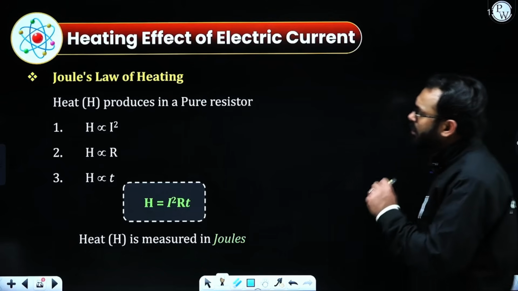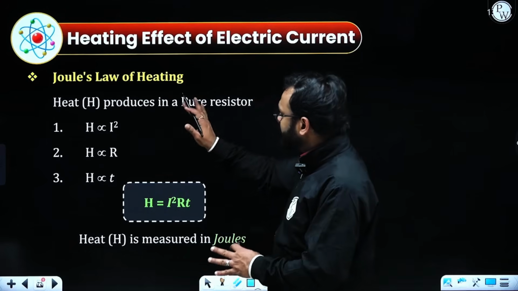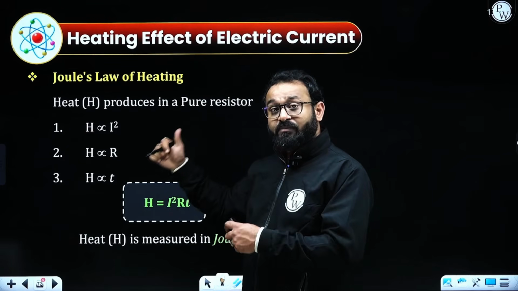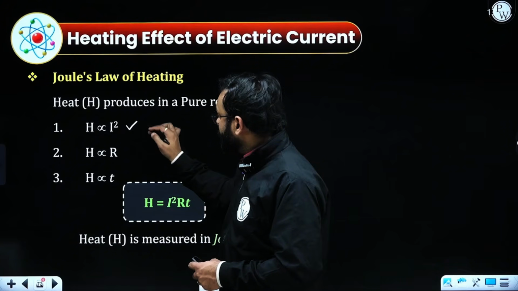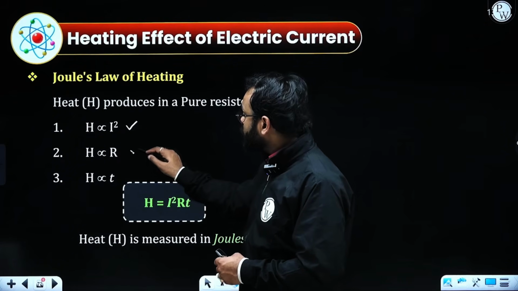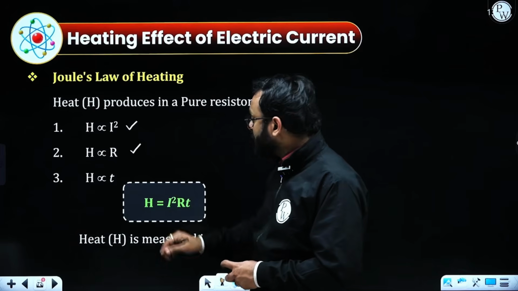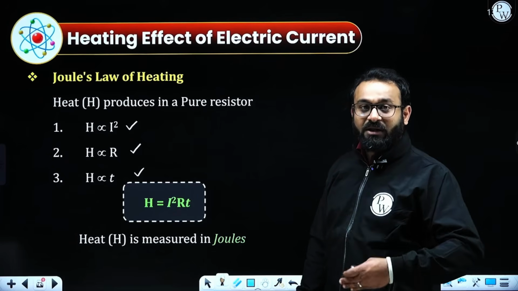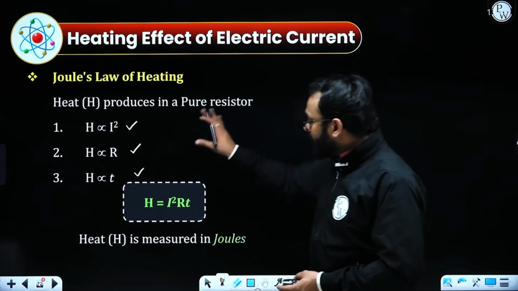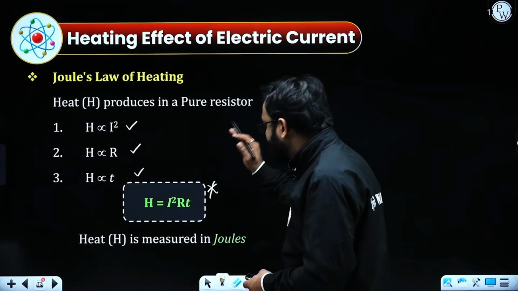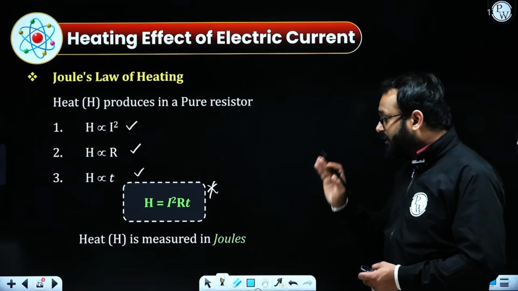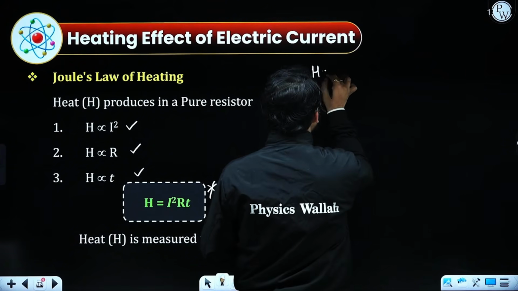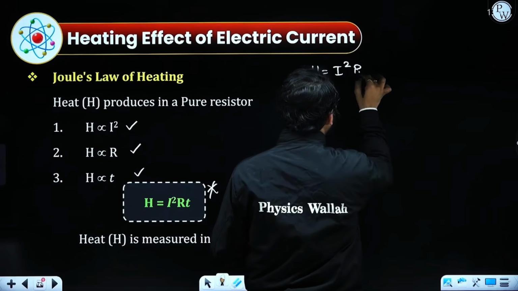Talking about Joule's law of heating, which is related to this, it says, on the basis of the heating effect, the heat which is produced is directly proportional to the current square, directly proportional to the resistance offered by the conductor, and to the amount of time the current flows. Combining this, we have the formula H equals I square RT. The unit is joules.